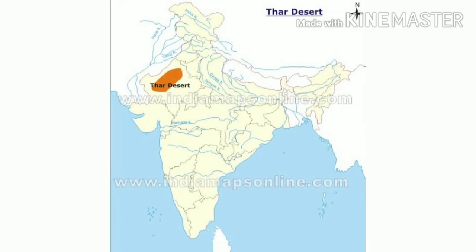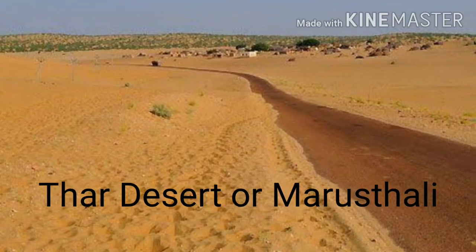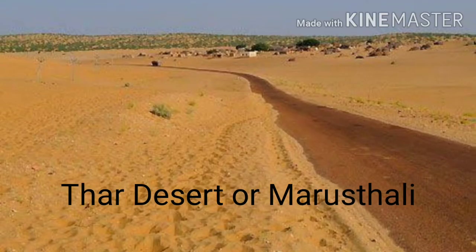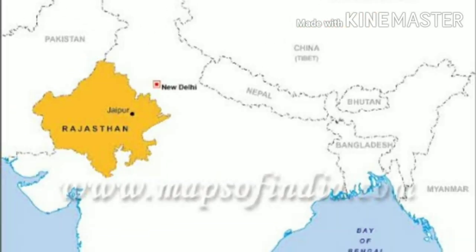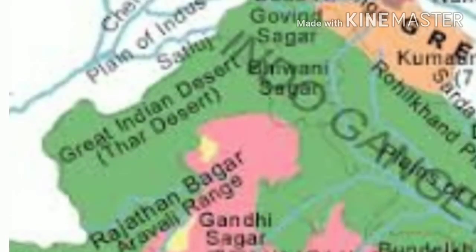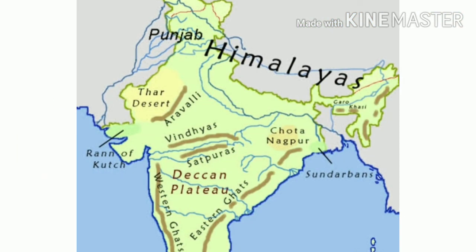Now let's move on to the second part of the North Indian Plains, which is occupied by desert. It is also known as Thar Desert or Marusthali, and most of the Rajasthan is occupied by this desert. Students, this region is spread to the west of Aravallis and Delhi ranges, as well as the plains of Punjab lies to the north of this desert.